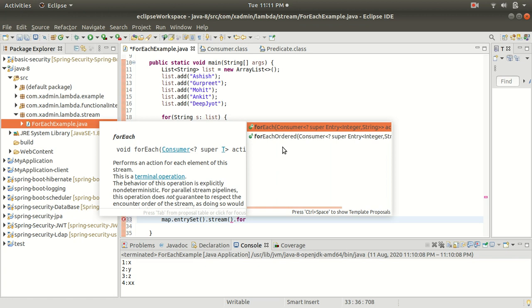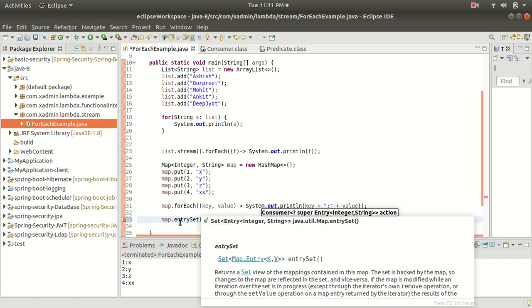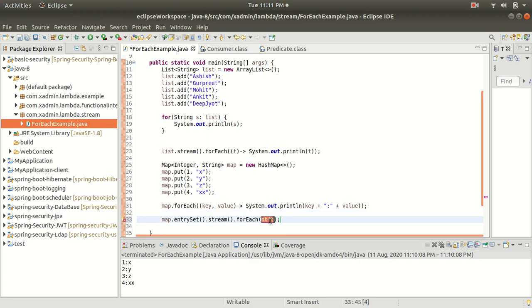You can see that it takes a Consumer as an argument, and the key is an Integer and the value is a String. Inside the action I will take an object, because we are calling entrySet and getting the entries as objects. Let me write the lambda expression and then put the body. In the body part I am doing the SOP.